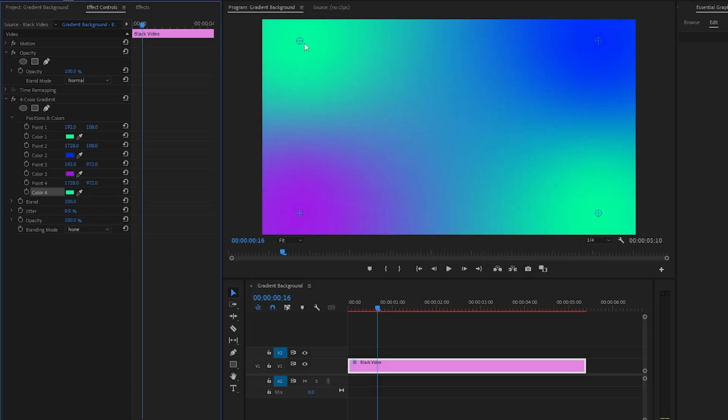As I told you before, there are 4 points parameters. These points define where each color starts and ends within the frame. Play around with these to achieve the desired flow of colors in your gradient. You can resize and reposition the points.